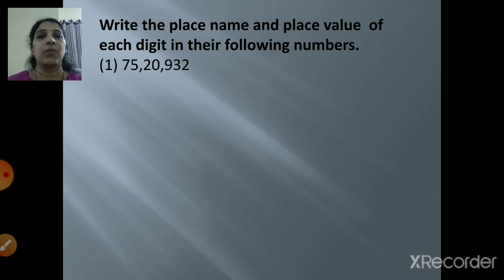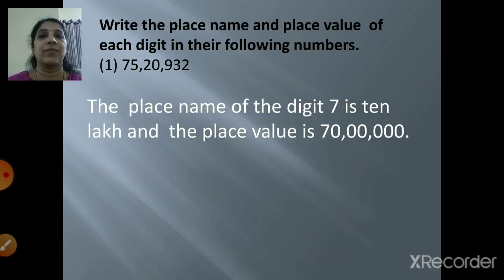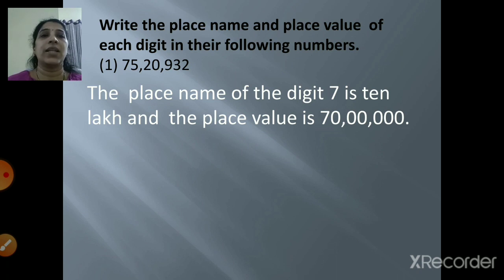So starting from your left hand side, the place name of the digit 7 is 10 lakh and the place value is 70 lakh, right? So your first digit is 7 and it is in the 10 lakhs place. So you have to first count from where it is. 2 in the units place, 3 in the tens place, 9 in the hundreds place, 0 in the thousands place, 2 in the 10,000s place, 5 in the lakhs place, and 7 in the 10 lakhs place.